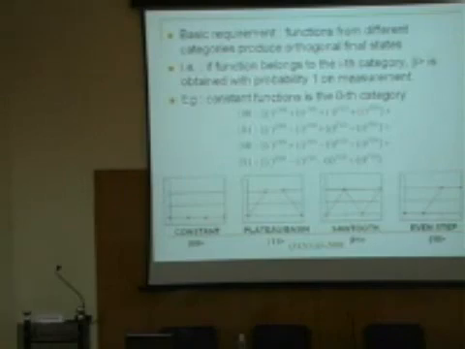Okay? What I would like to emphasize is that actually there is not much of a cost involved, because we are employing only a single qubit gate. At this point, it appears to be some kind of a magic or accidental thing that it is working. It is actually not accidental. There is a certain underlying theory, but we will come to that later. Okay. So functions from different categories produce orthogonal final states. That is the statement that we want to make, which is the principle behind all quantum circuits.